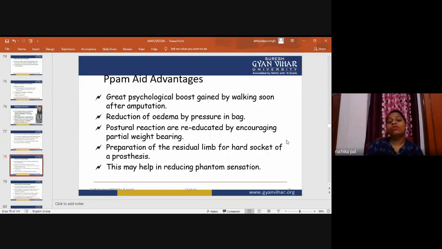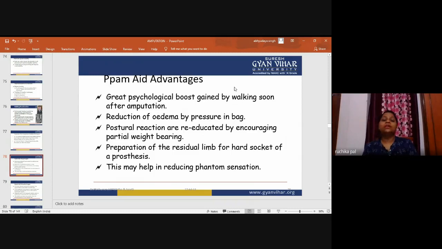PPAM. Now, what are the advantages of this aid? There is only one question that arises in the patient's mind: after amputation, how will I walk? Or is it possible that I can walk after the amputation?